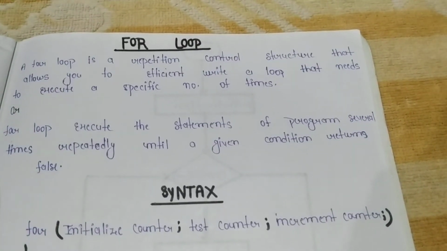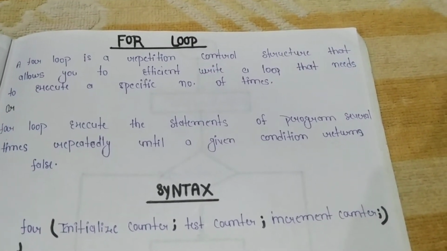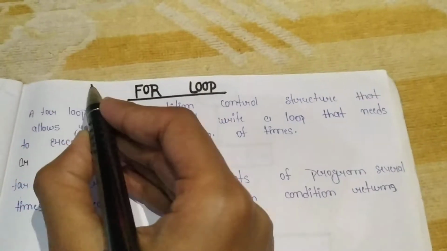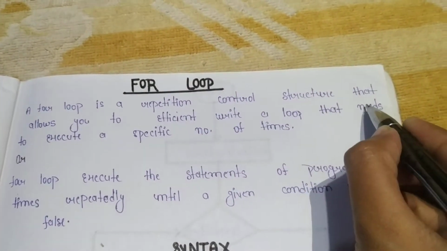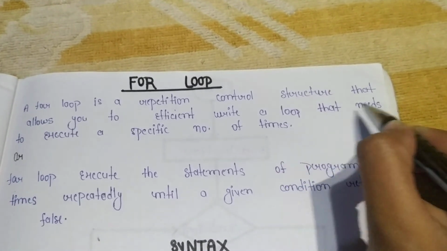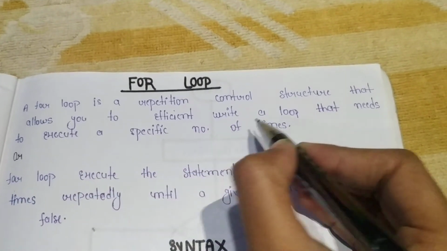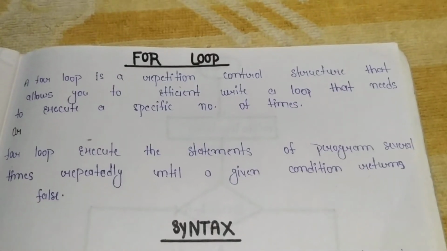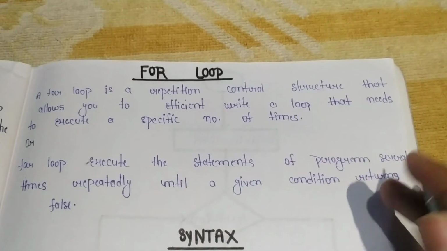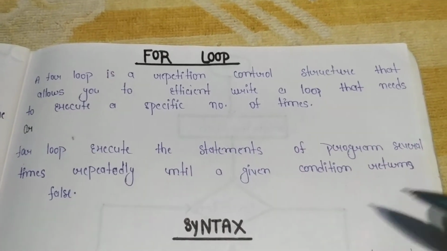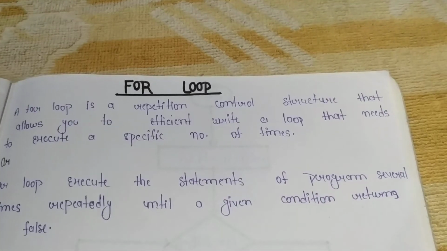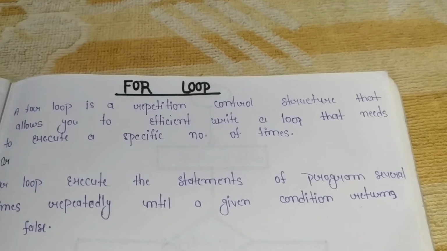So first, let's see the definition of for loop. What is for loop? A for loop is a repetition control structure that allows you to efficiently write a loop that needs to execute a specific number of times. It means that when we want to execute a statement or multiple statements repeatedly, multiple times, we use for loop in C. Clear?